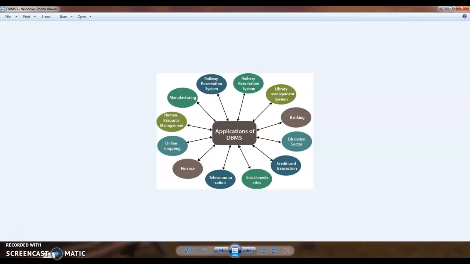The next point is how we create databases and how we can store data. No need of high-end knowledge in coding to create a database. No need of Java, no need of C++. That kind of software coding languages we don't need to create a database. We require simple querying languages. We are using SQL.